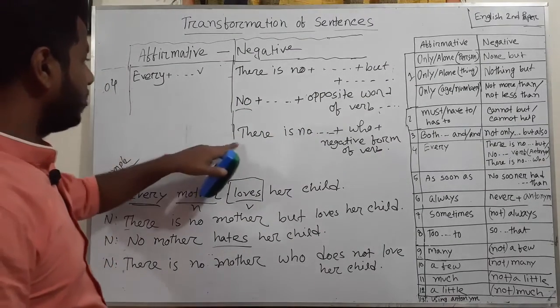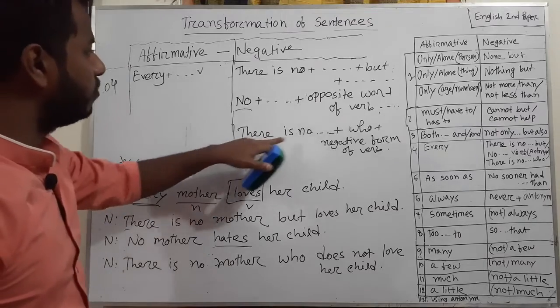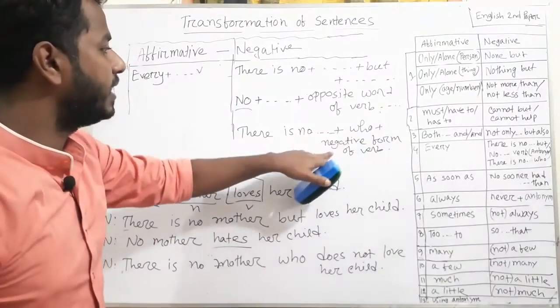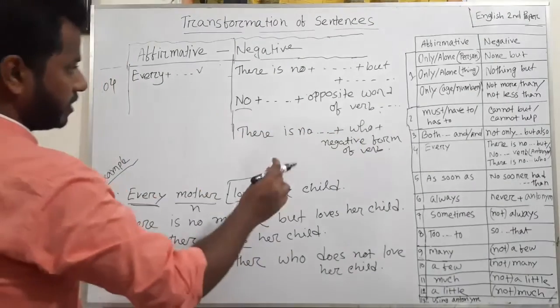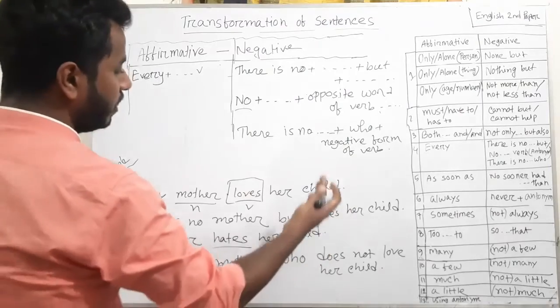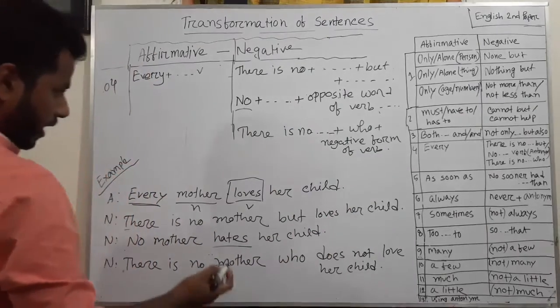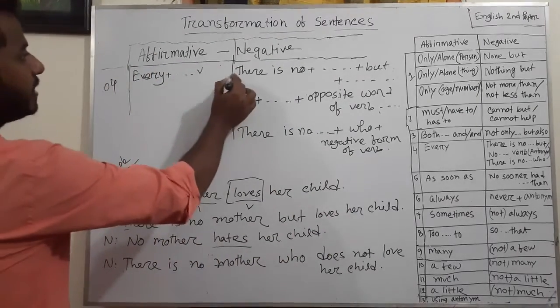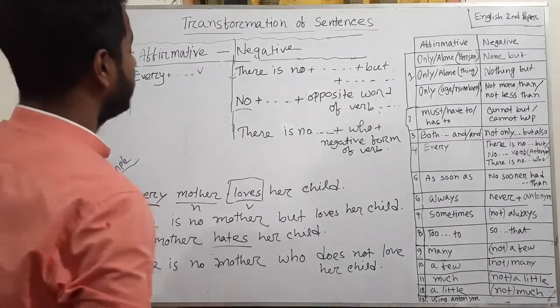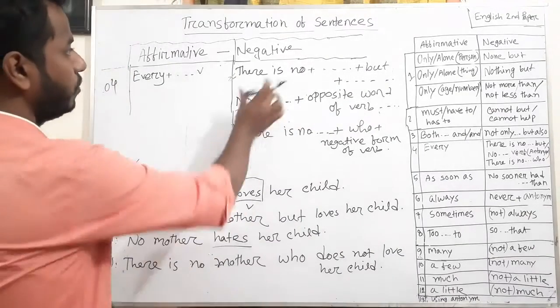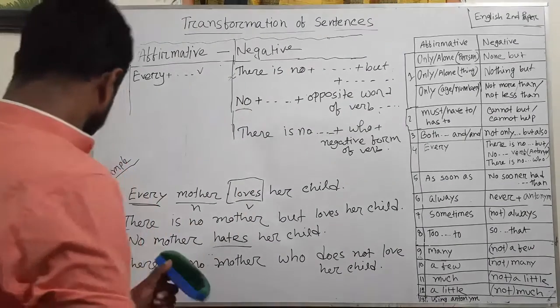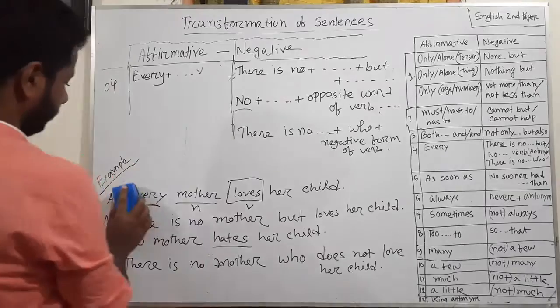In the third one, instead of every, there is no plus who, then the negative form of the verb. That means you have to change the sentence into negative. I think this one is easier, so you should follow this. Okay, the next rule.